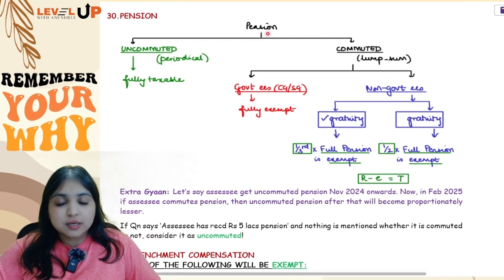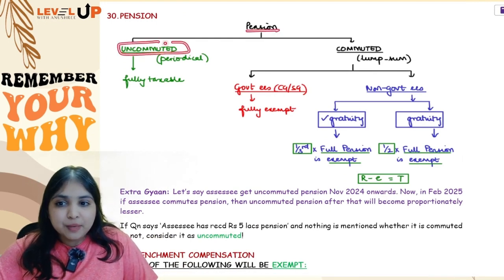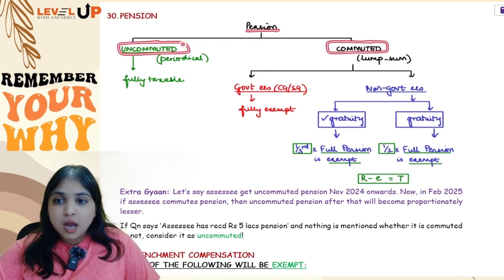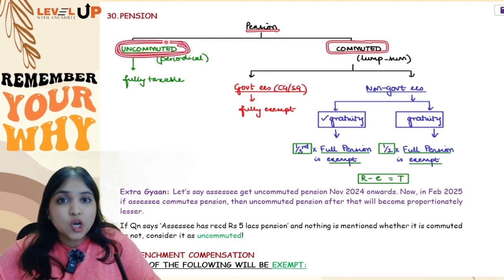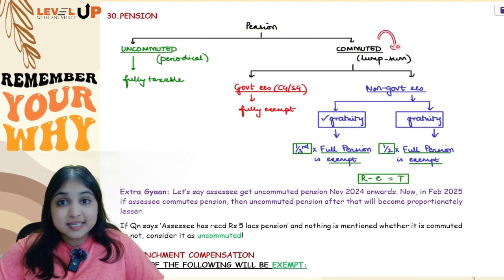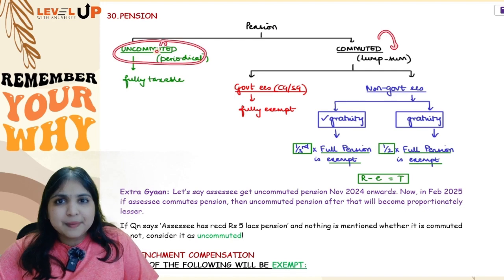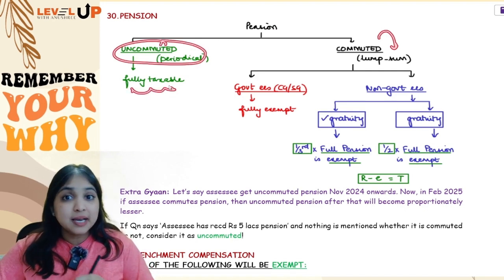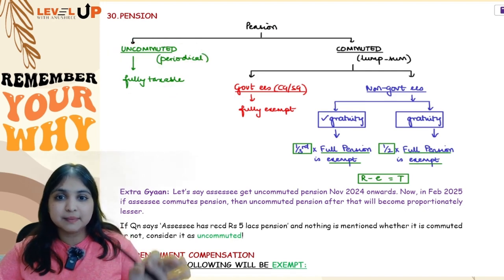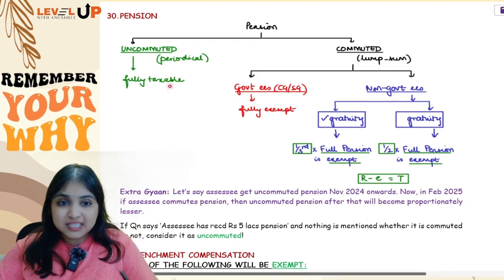Now come to pension. See, pension can either be uncommuted pension or commuted pension. Uncommuted pension means it is periodical pension. Commuted pension means it is lump sum pension. Uncommuted pension is always going to be fully taxable. Doesn't matter government employee, non-government employee. Uncommuted pension is always fully taxable.